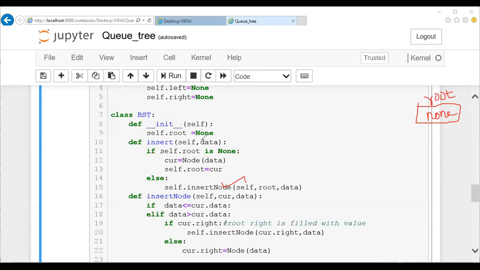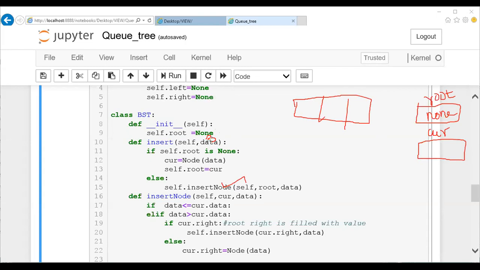We are going to call this particular function insert with 3. This function is called with the value 3. So when it is called, I'll check if self dot root is none. Yes, your root is none. So what happens here? A node will be allocated and we'll have a pointer for the node, cur. So once I allocate a node, this is a doubly linked list. It will allocate like this. So we have left, root and data, right? So it will be allocated.